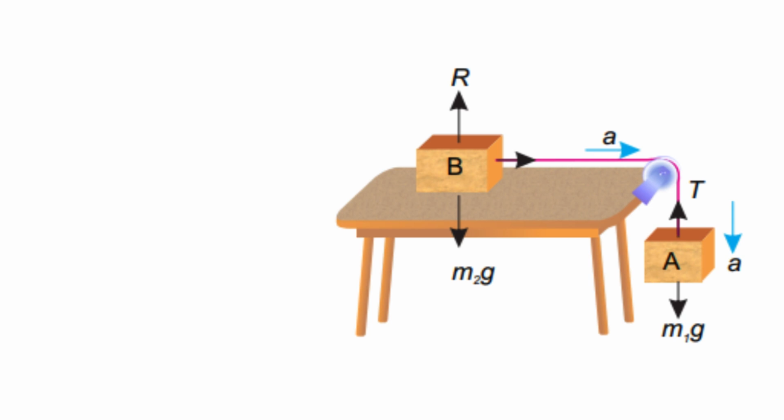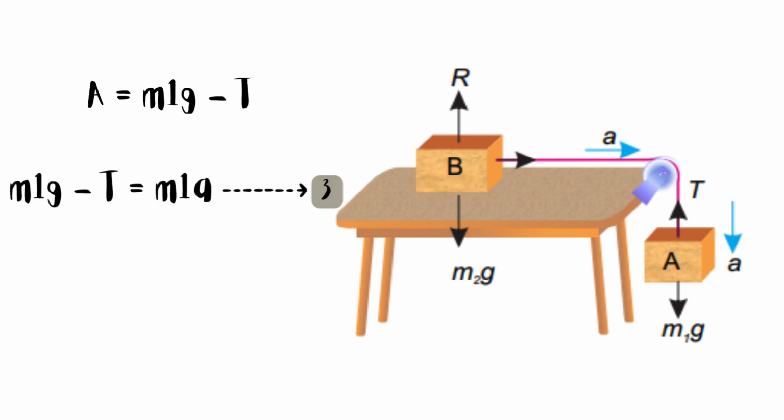As the pulley is frictionless, hence tension T will be the same throughout the string. Since body A moves downwards, therefore, its weight m1g is greater than the tension T in the string. Net force acting on body A equals m1g minus T. According to Newton's second law of motion, m1g minus T equals m1a.